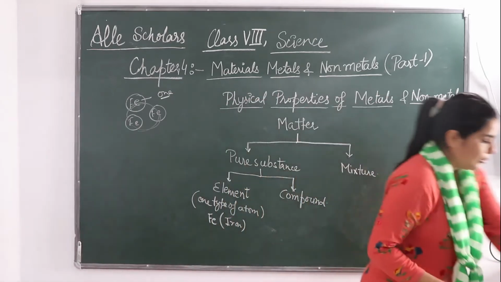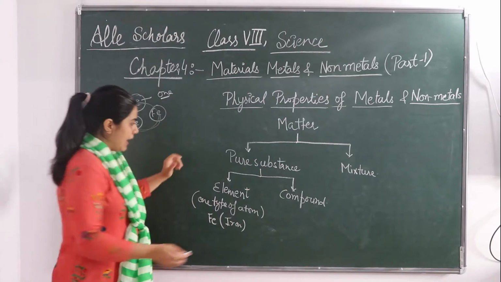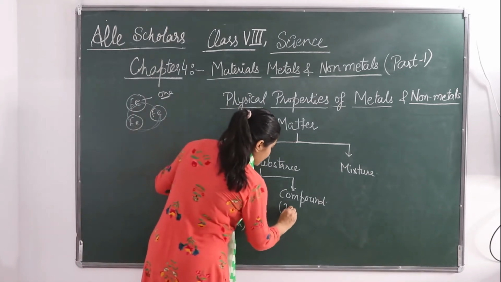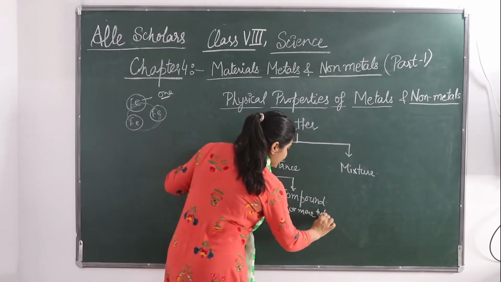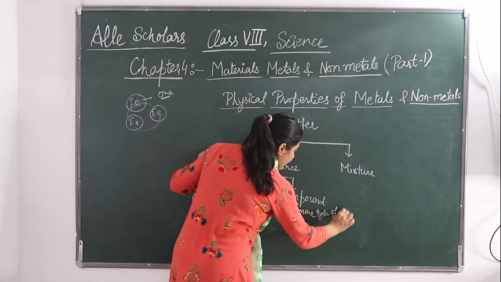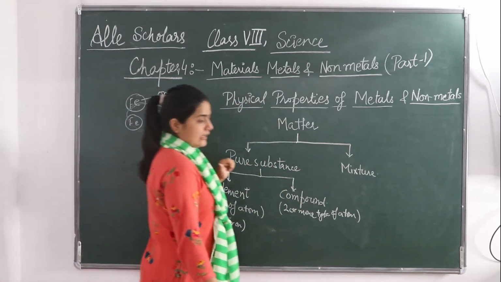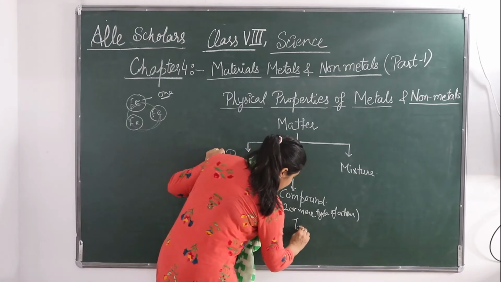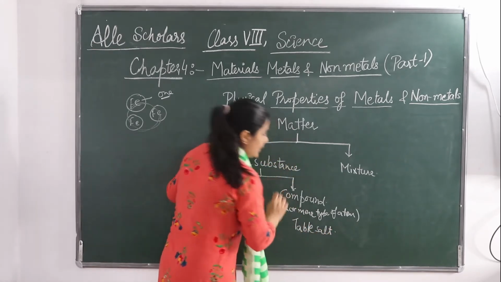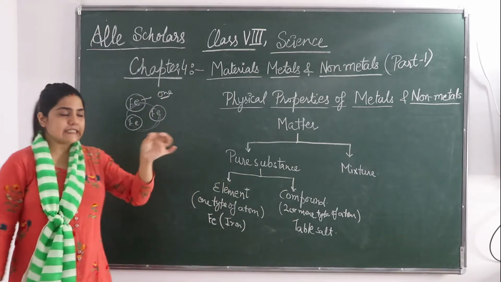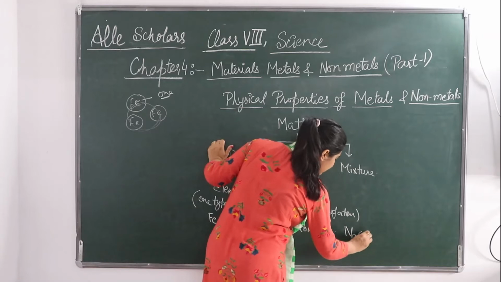And if we talk about compounds, they are made up of two or more types of atoms. Okay, example, let's take table salt. So table salt is made up of what? NaCl. Table salt means NaCl.